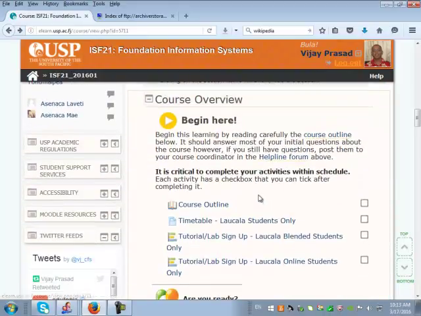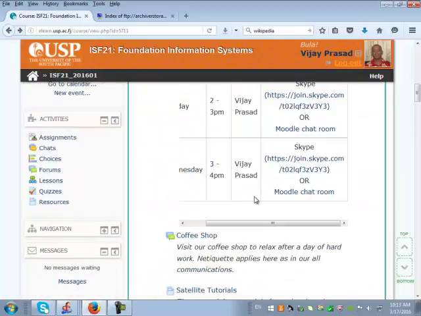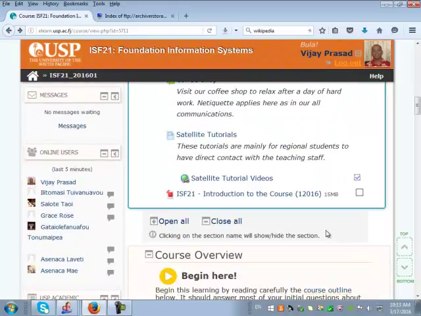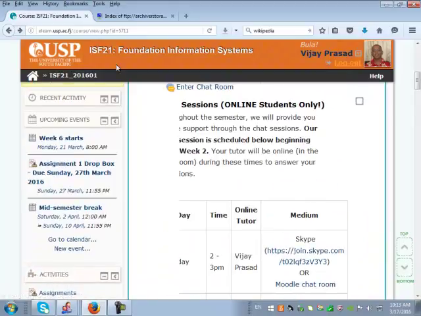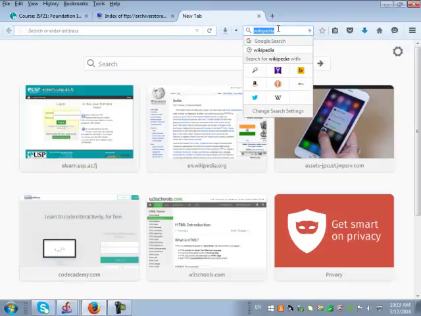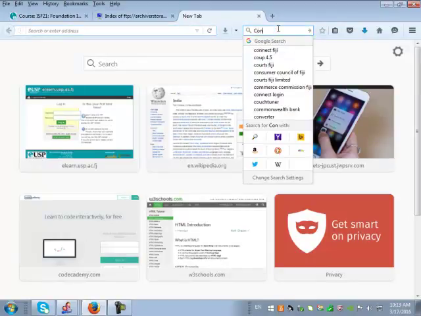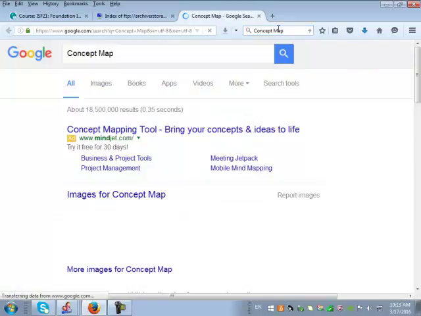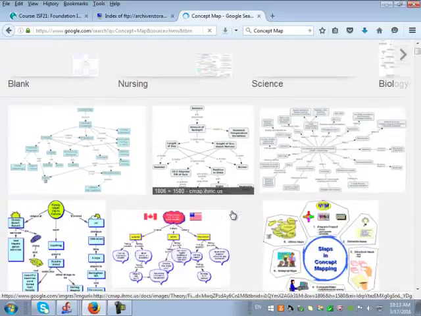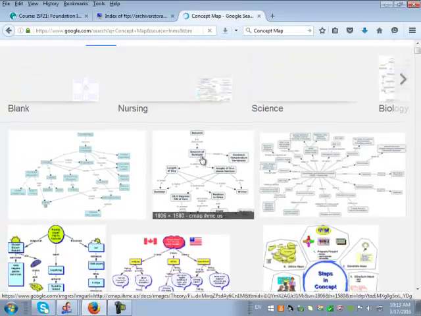Alright people, anyways, today's task, basically I'll do a final roundup with regards to your assignment 1, and then next week we will discuss topic 3 in more detail. Another thing that I have started here with the Lodala students is what I call the concept map. So if you want to see what a concept map looks like, this is what it looks like. I have already done this for, I think, topic 2 with you guys. So let's just click on images.